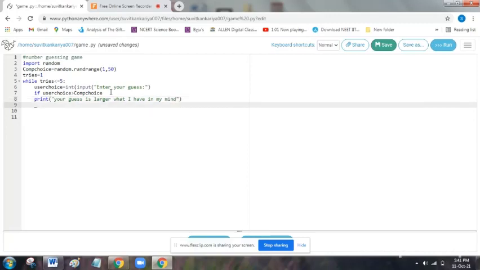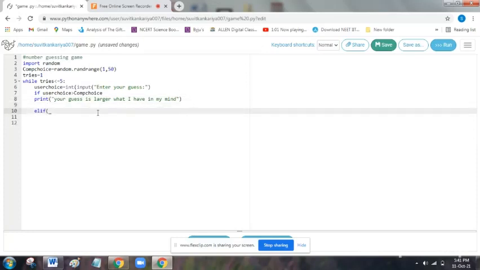Then comes elif. Elif means else if, what we write in Java. Here comes elif, comp choice is less than user choice. Oh, I wrote it opposite.